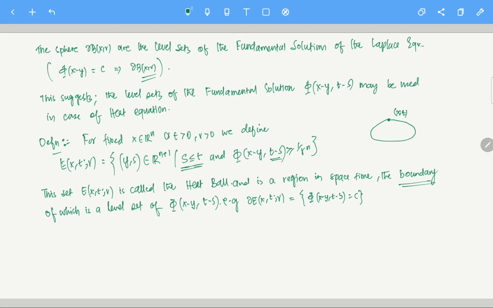Note that phi of x minus y, t minus s is greater than or equal to r to the power minus n. If I write it like this, that is equivalent to saying E of x, t, r is the set of all those y, s in R^n cross R such that t minus r square by 4 pi is less than or equal to s, less than or equal to t, and psi of x minus y, s minus t is greater than or equal to 0. Here psi is a new function, which we will define later.